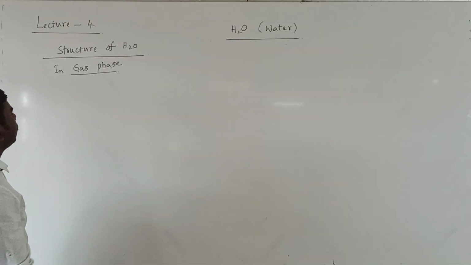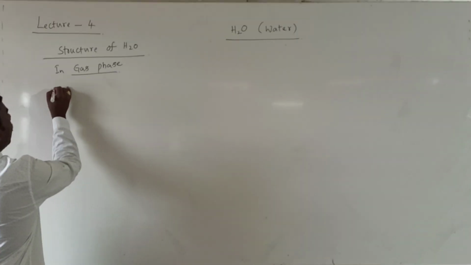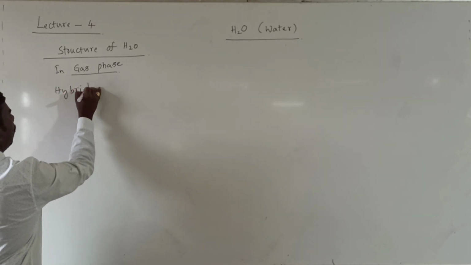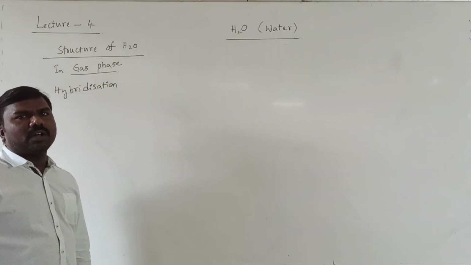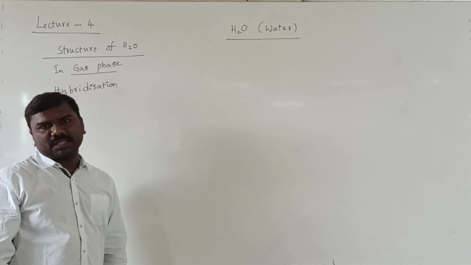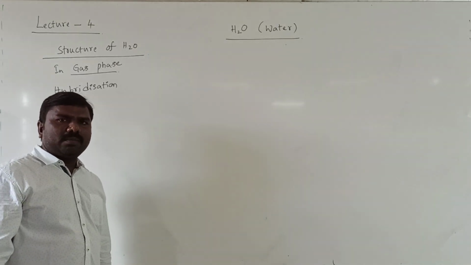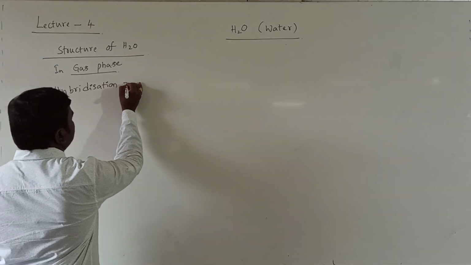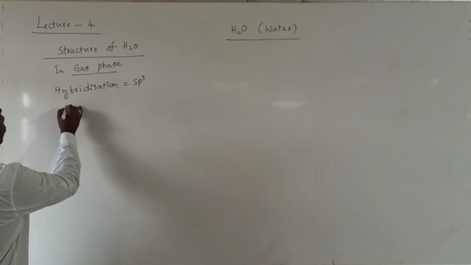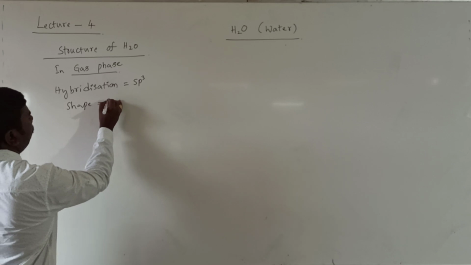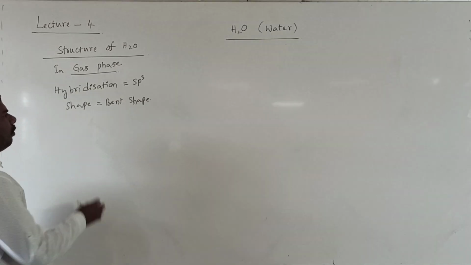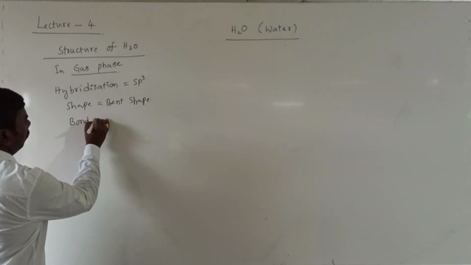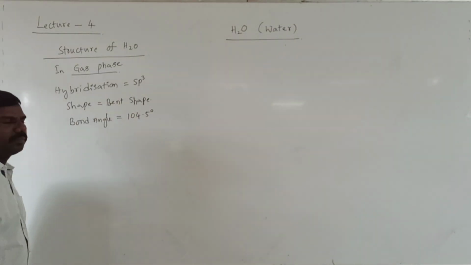In gas phase, water hybridization. I am not giving you the complete hybridized orbital structure of water. We have studied water already in chemical bonding: hybridization sp3, shape bent, bond angle 104.5 degrees.